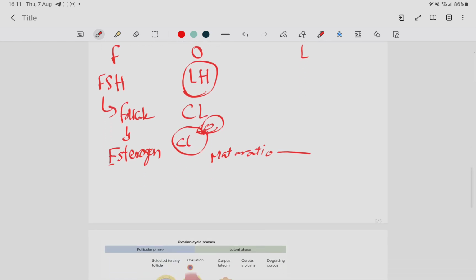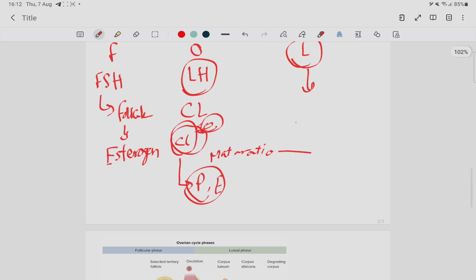And in the luteal phase, the corpus luteum will secrete progesterone and some estrogen to support the uterus. Finally, in the luteal phase, if pregnancy occurs, more and more progesterone and estrogen will increase and will support the uterine body.